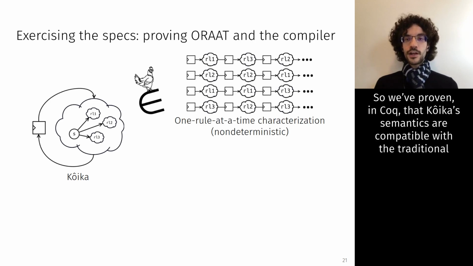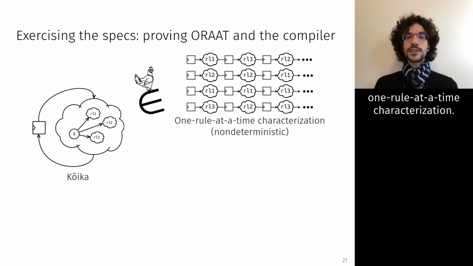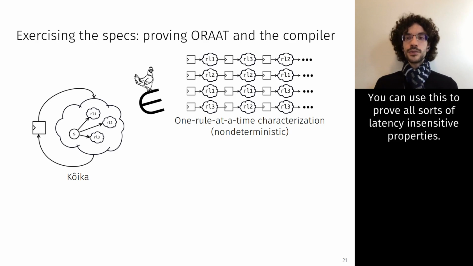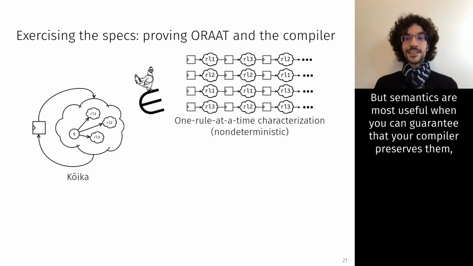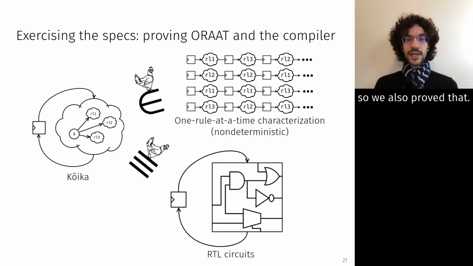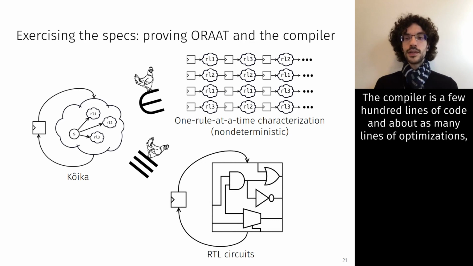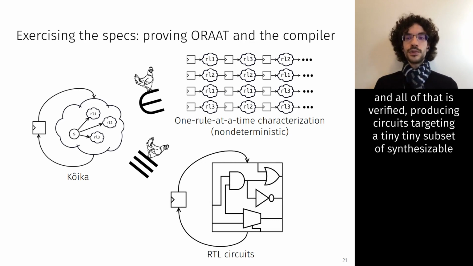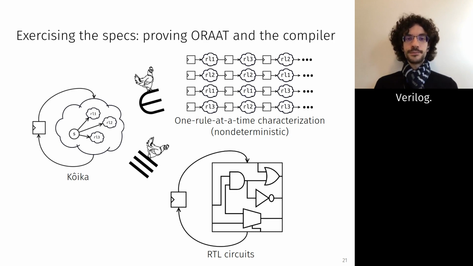So we've proven, in Coq, that Koika's semantics are compatible with a traditional one rule at a time characterization. You can use this to prove all sorts of latency-insensitive properties. But semantics are most useful when you can guarantee that your compiler preserves them, so we also proved that. The compiler is a few hundred lines of code and about as many lines of optimizations, and all of that is verified, producing circuits targeting a tiny subset of synthesizable Verilog.